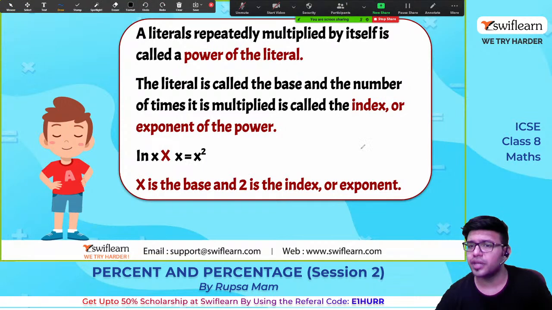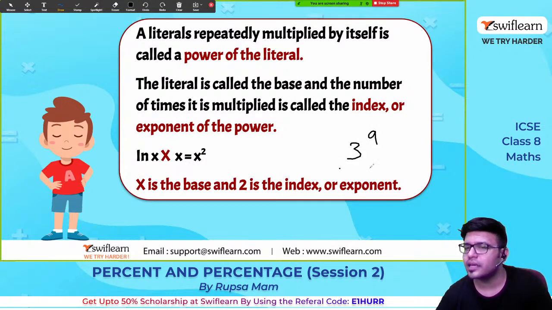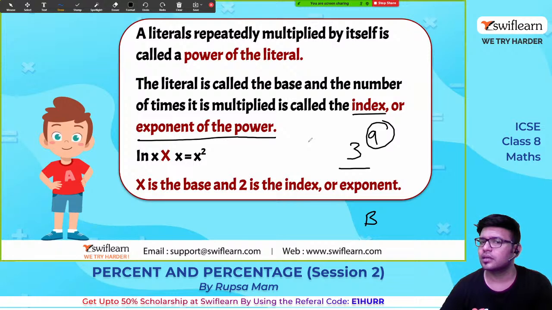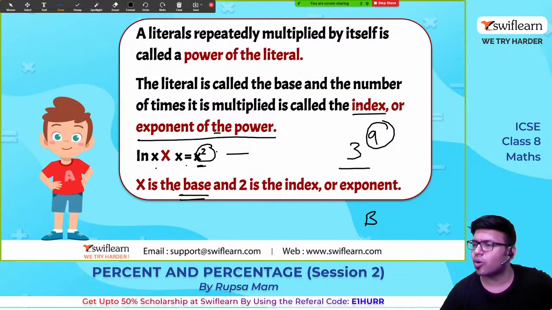Okay, so in 3 raised to 9, 3 is called the base and 9 is called the exponent of the power, or index. Yes, so these are some terminologies to be used. So in x times x, which is equal to x square, x is called the base and 2 is called the exponent of the power or index.